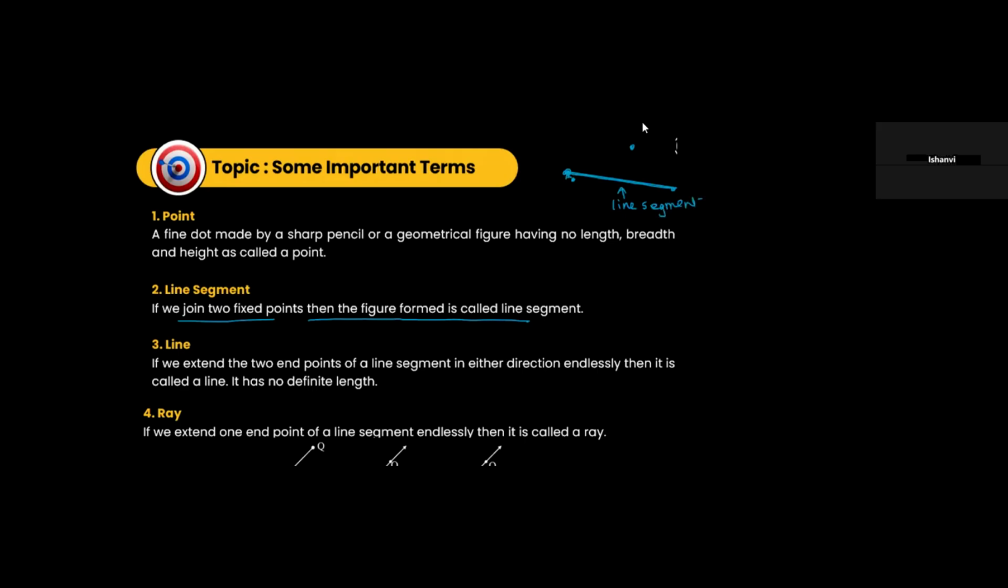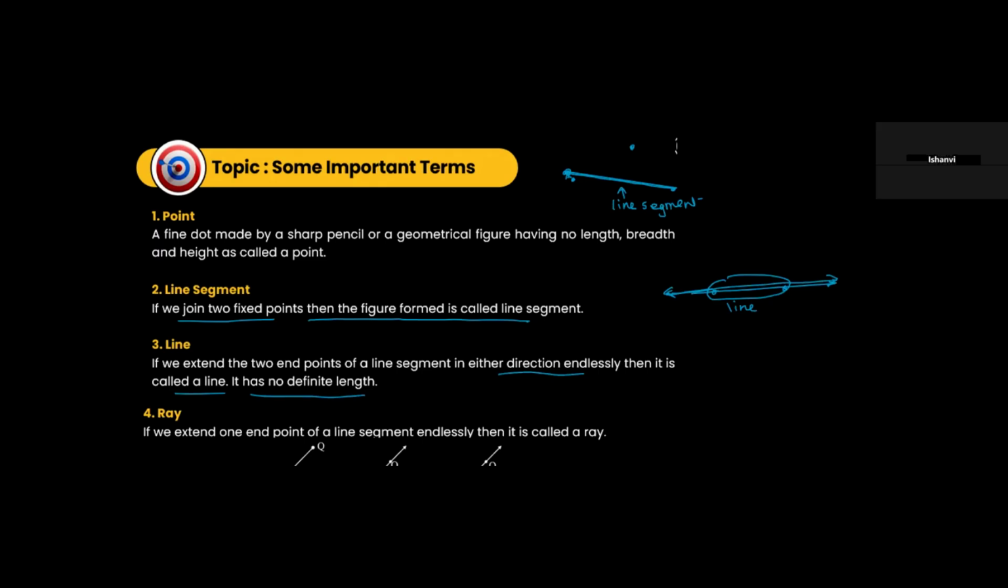If we extend the two endpoints of a line segment in either direction endlessly, that is called a line. So let's say this is a line segment and we are extending it here and here. So this is called a line. A part of it is called a line segment. It has no definite length. When we are extending a line, it can be 2 meters, 3 meters, or infinity as well.